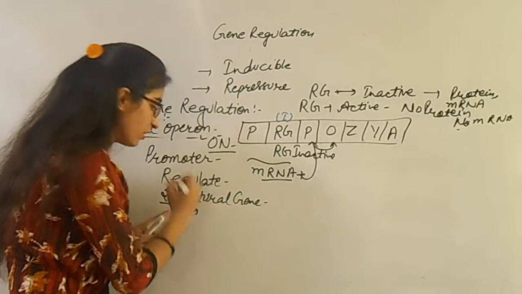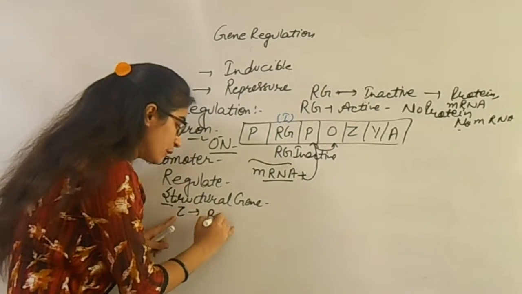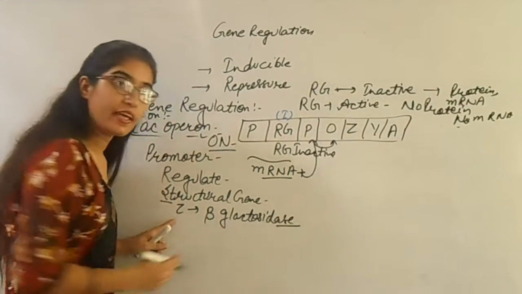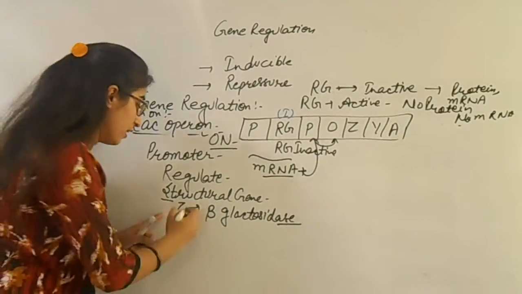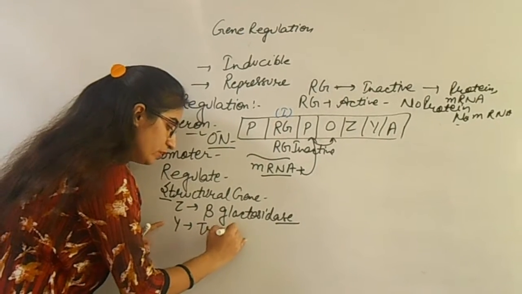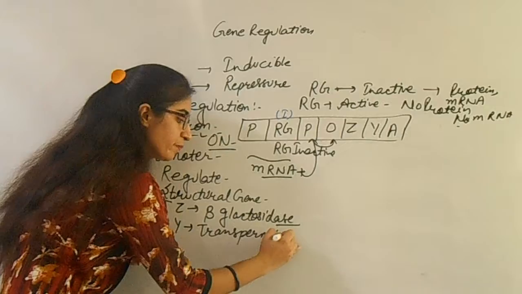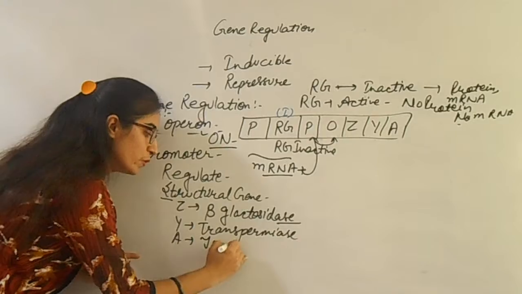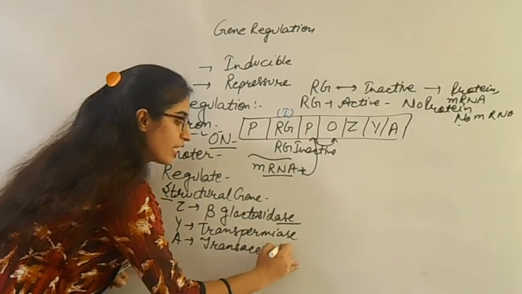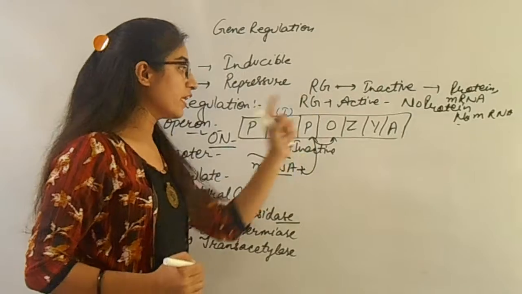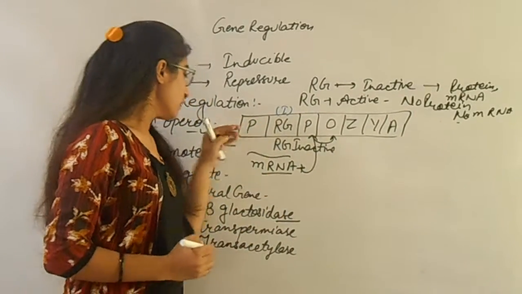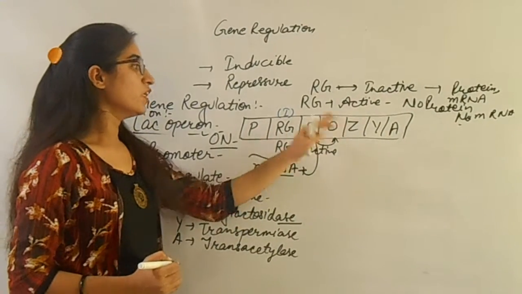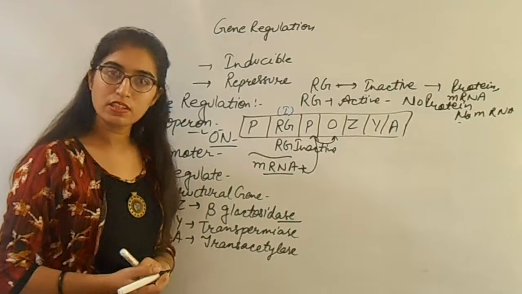So here we label first of all Z. Z represents the beta galactosidase enzyme. A's were always for enzymes. After that, Y represents the transpermease enzyme. After that, A represents the trans-acetylase enzyme. Okay, so here, if the promoter is present, it means lac operon is on, then mRNA carries the message to the promoter. The promoter helps to transfer the message to the structural genes.